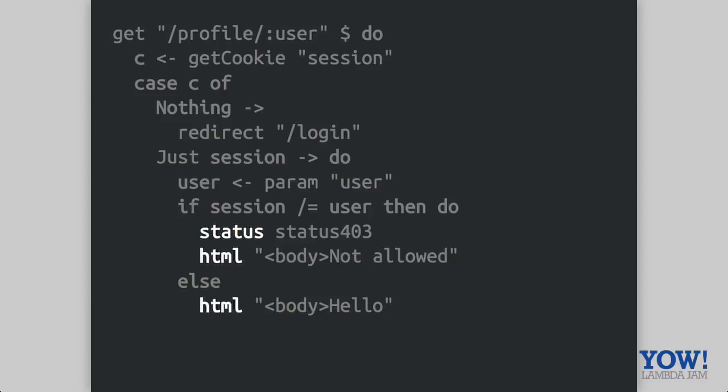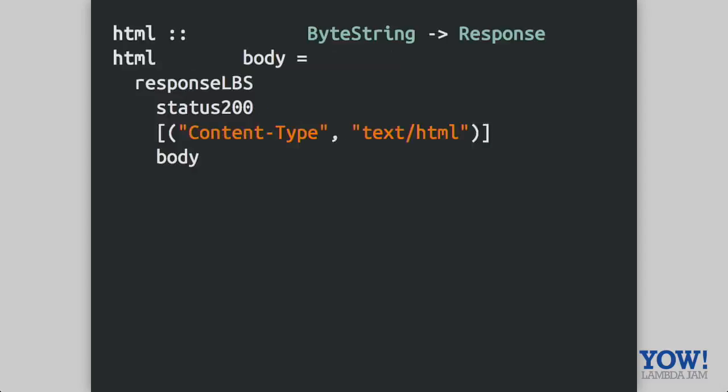Finally, we need to be able to return an HTML response, and of course, there are two different types of responses here. One of those is going to have a different status. Previously, we saw that we had this HTML function that had a hard-coded 200 status for this response. What we really want to be able to do is pass in a mandatory status and then set that instead, but of course, keep the content type HTML.